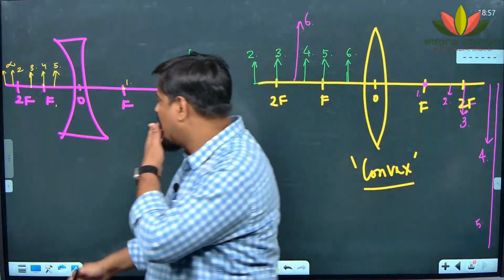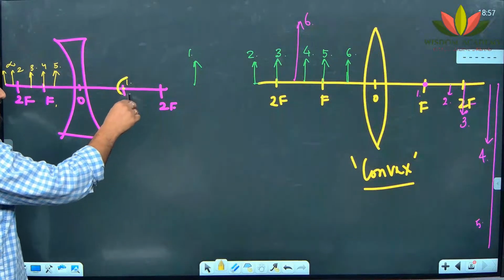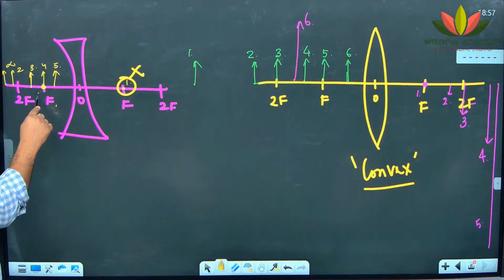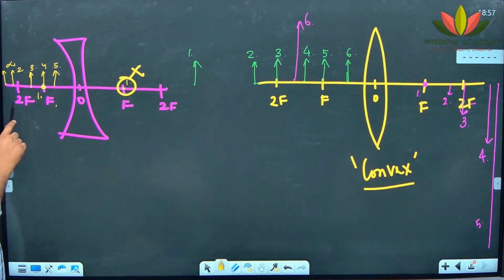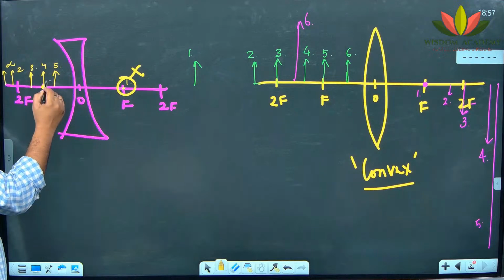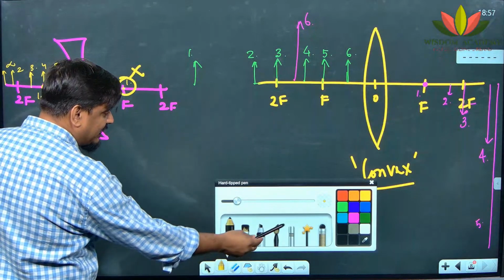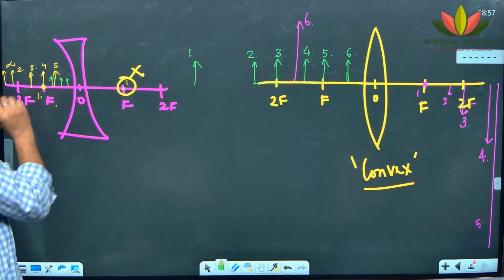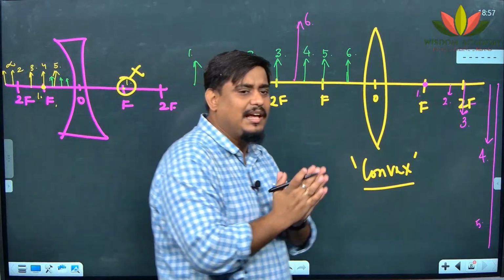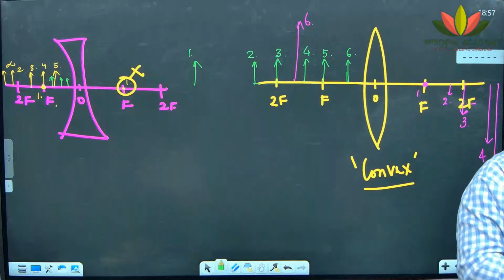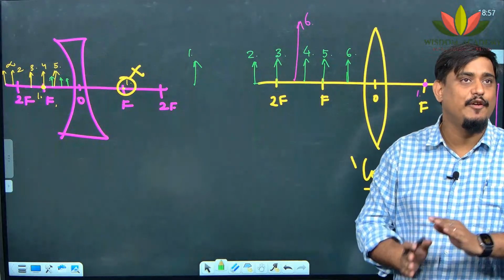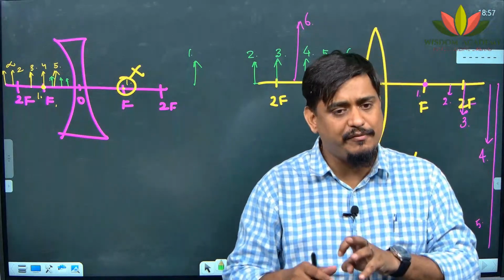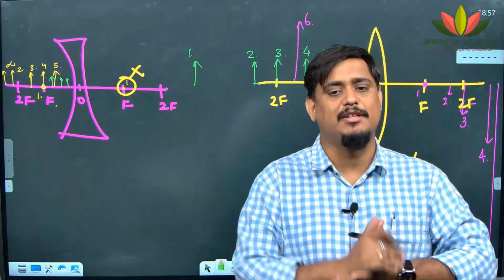Yes, sir. Okay. First of all, will the image form here? Never. It will form on this side for the first case. And for all the other cases, it will not form at focus. It will form between focus and the optical center. So it will be something like this, like this, like this. It means it is always going to be virtual, erect, diminished between O and F. Wherever the object may be, the image will always be between O and F, virtual, erect, diminished.